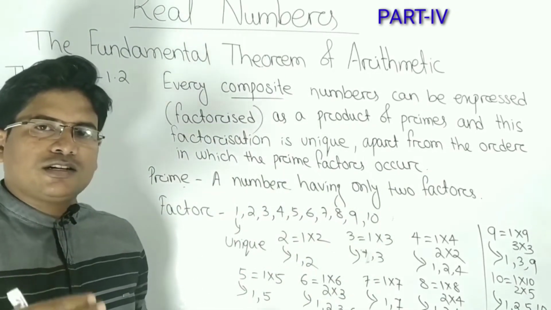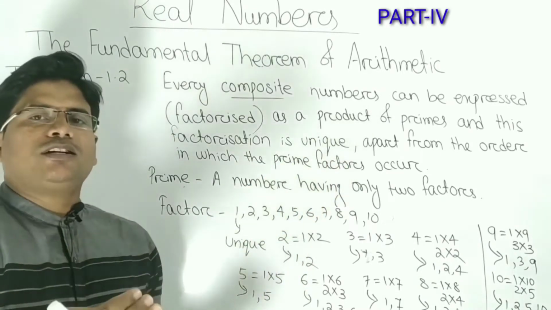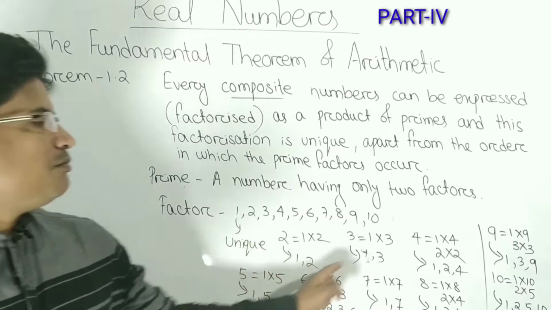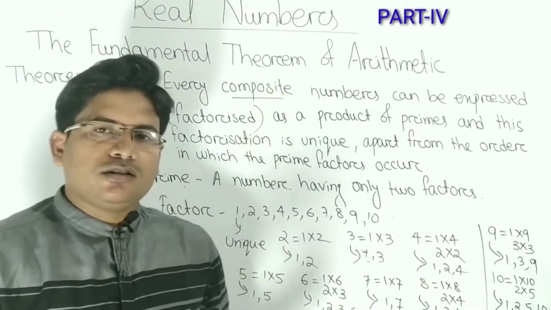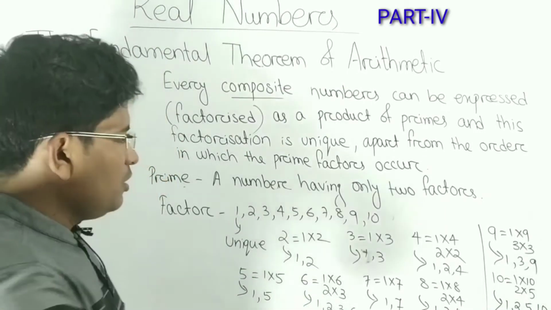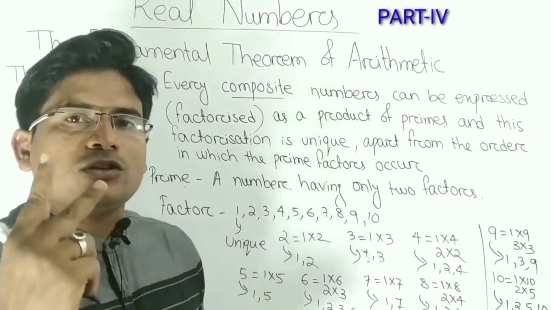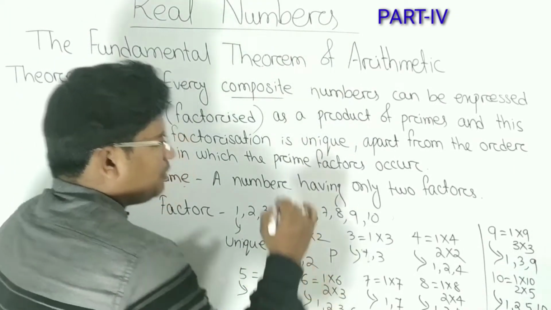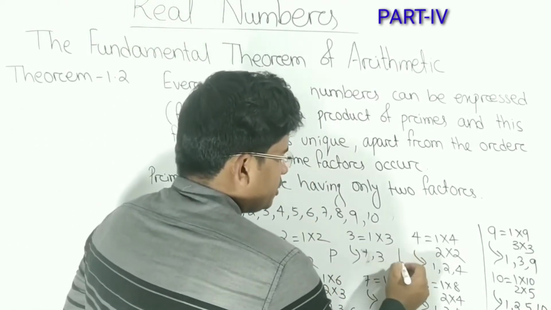From this list we got the factors. Already I said that factors are the exact divisors. If I divide the number by that factor, we will get the remainder 0. That means here we got some numbers with their factors. Now clearly we can write which is prime and which is composite. Now see, 2 is a number which has only 2 factors. If it has only 2 factors, it is called a prime number. So 2 is a prime number. Now 3 has only 2 factors, it is also prime.